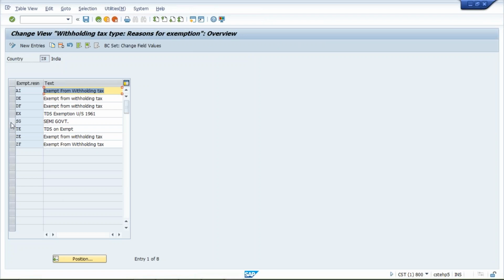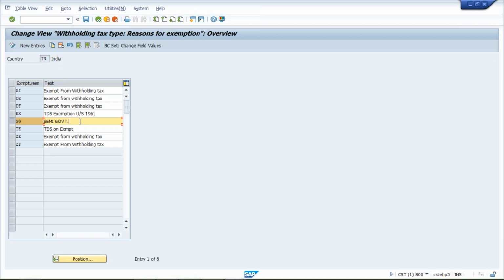Like I have specified one, semi-government. Now what is the use of this reason for exemptions? I'll explain in the next class. Once I explain the scenario, there will be certain scenarios where the vendor will be looking for certain exemptions.